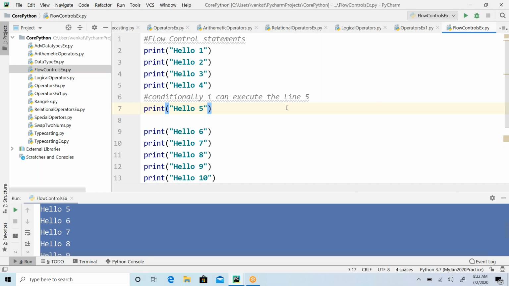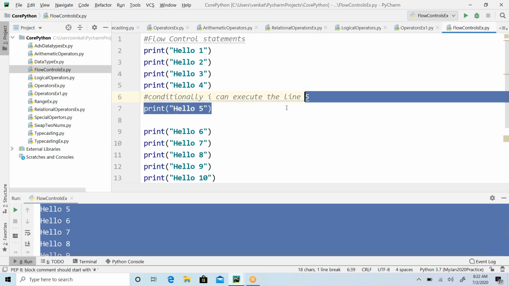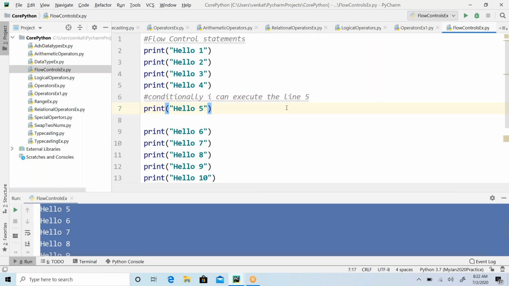So I have to convey, okay boss, execute this line number 5 only in this particular case, and in a few other cases don't execute, just skip that. How am I going to convey that information to the Python interpreter?